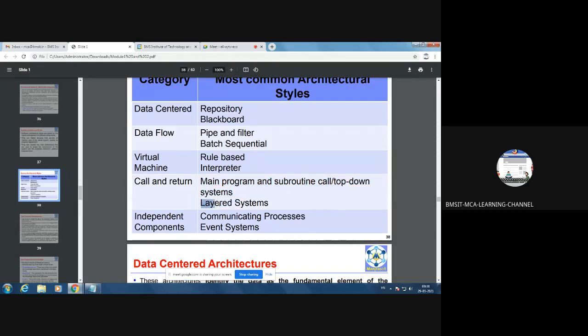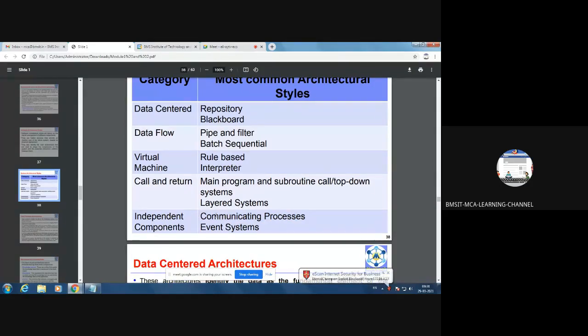Another example is layered systems, for example TCP/IP or ISO-OSI system. You can consider that as an example for a layered system, where the lower layer will provide functionalities to its upper layers. Then independent components, so communicating processes, and event systems.